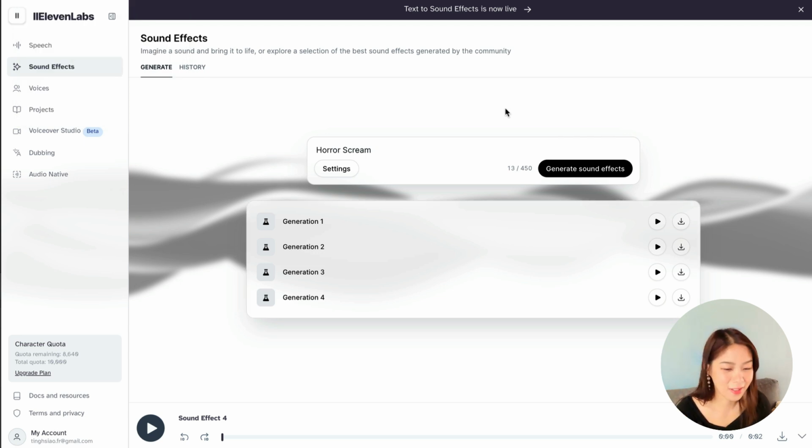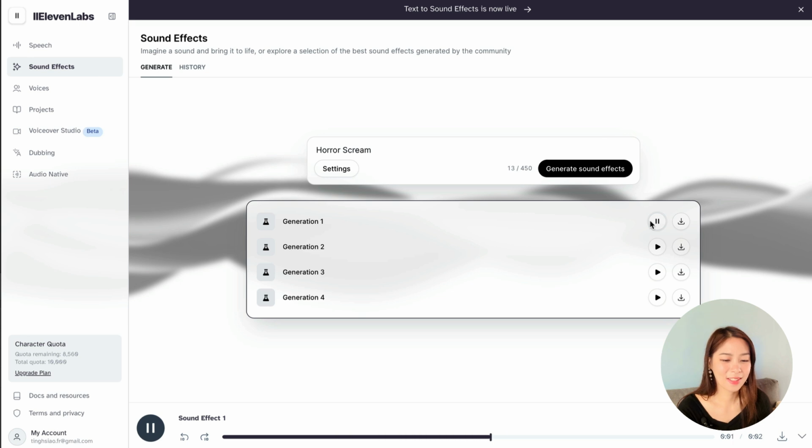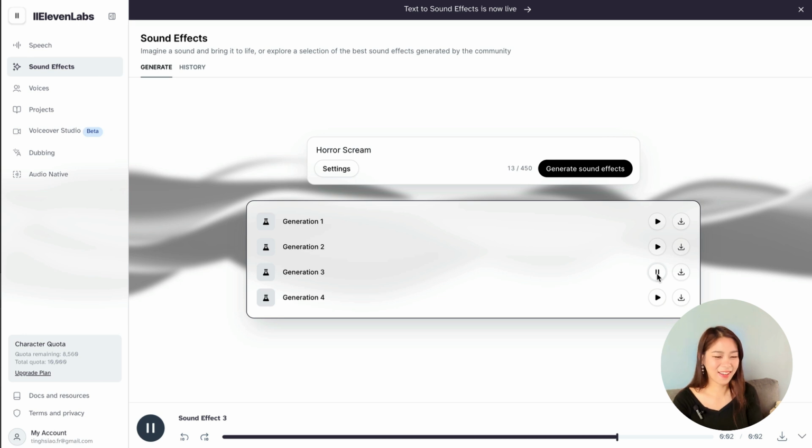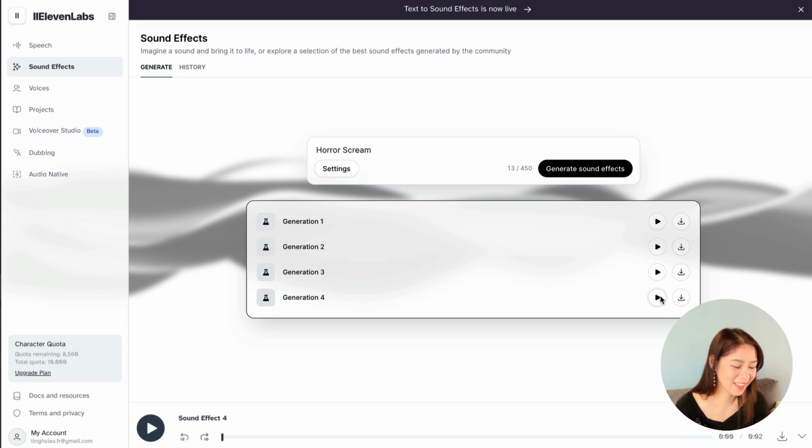Okay, this could be funny. Horror scream. Okay. Oh God. This really sounds like something happened during the night. Wow. Holy shit. This is crazy. It's good that my mom is not with me, otherwise she would probably rush into my room and check on me. But this is really funny.